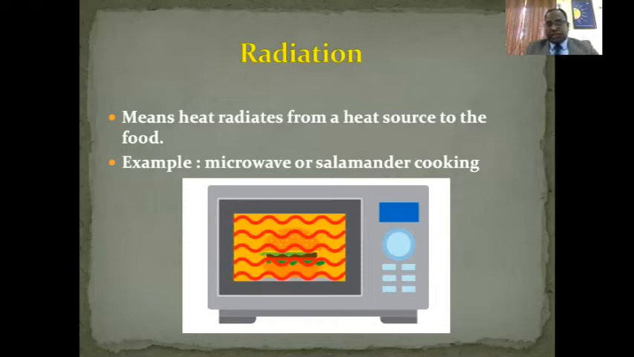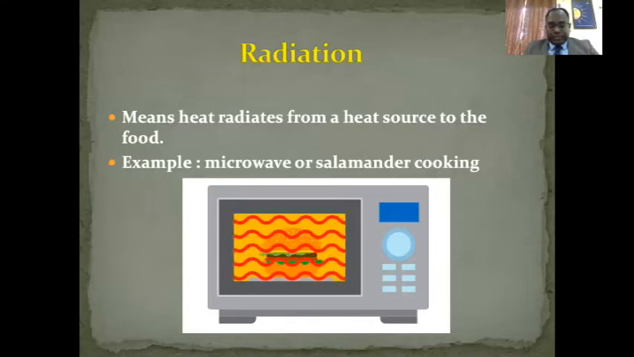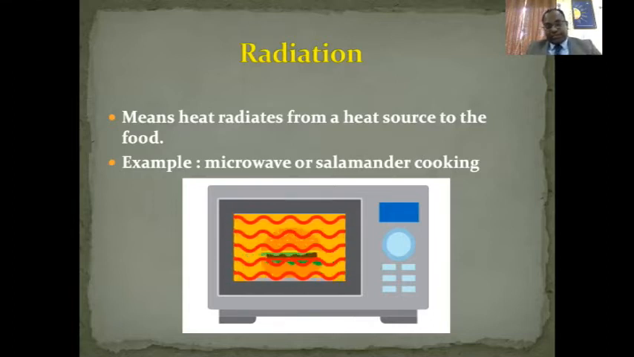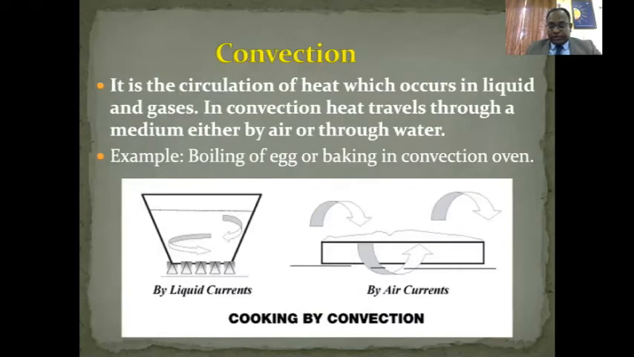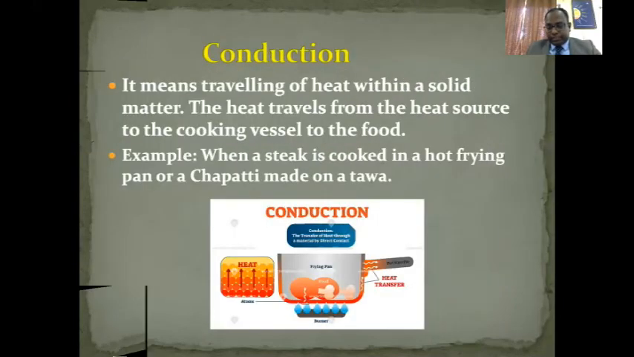Salamander radiation is called infrared radiation. Microwave radiation is called microwave radiation. Okay. So radiation are of two types, microwave and infrared. Salamander is an example of infrared radiation. Microwave is an example of microwave radiation. Convection, we have already discussed. Conduction, we have already discussed.